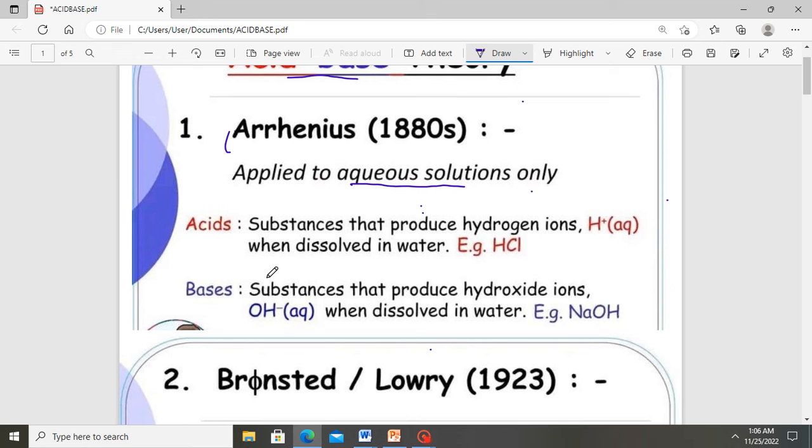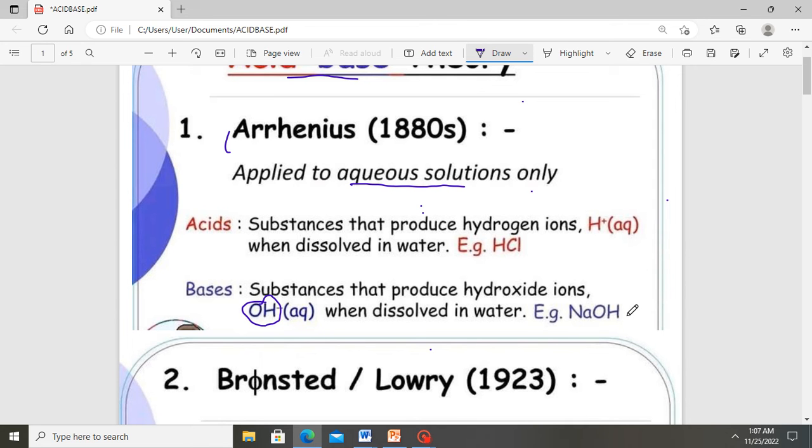Once again, he defined bases as any substance that produces a hydroxide ion. This is a hydroxide ion formed when a water molecule releases a proton. So when a substance produces a hydroxide ion in an aqueous solution, Arrhenius classified that substance as a base. For example, sodium hydroxide in water produces Na plus and also OH minus, which is a hydroxide ion.